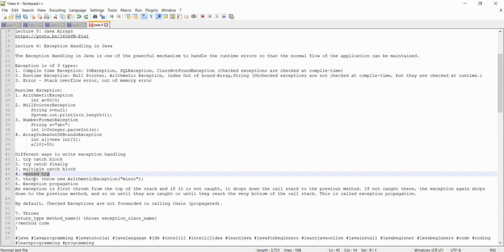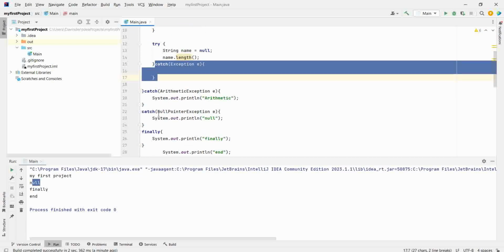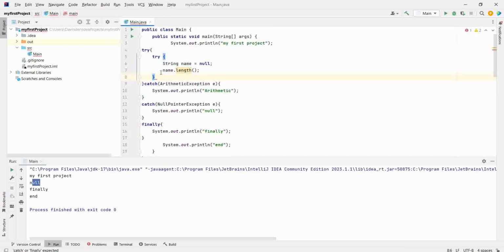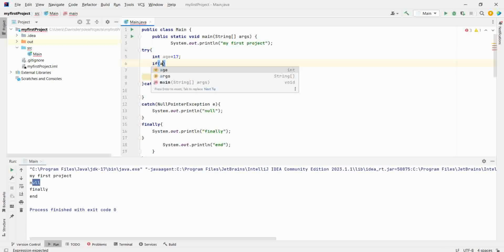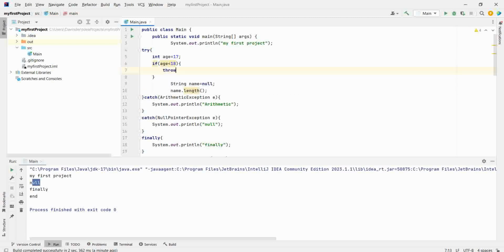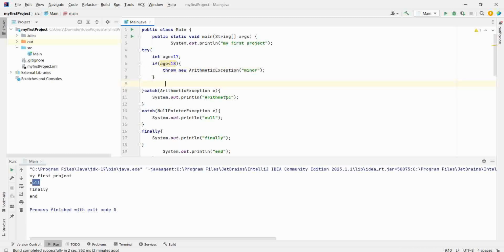Next, throw. Throw is a keyword which is used to throw an exception. Suppose you want to create your own exception, like int age equal to 17. I'm writing if age less than 18, then the person is a minor, then throw exception. Throw new ArithmeticException, person is a minor. Now in this case, whenever there is an arithmetic exception, I will print out e dot printStackTrace. Any message which is coming here will be printed over here.